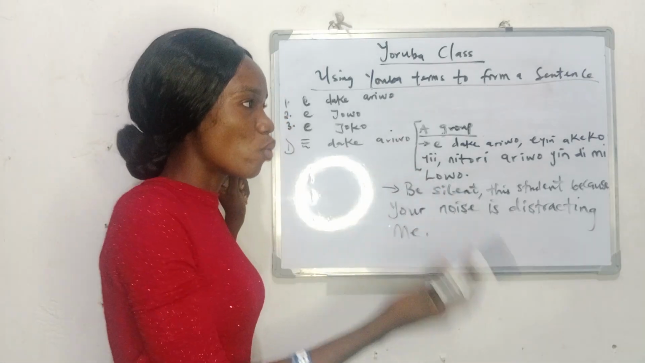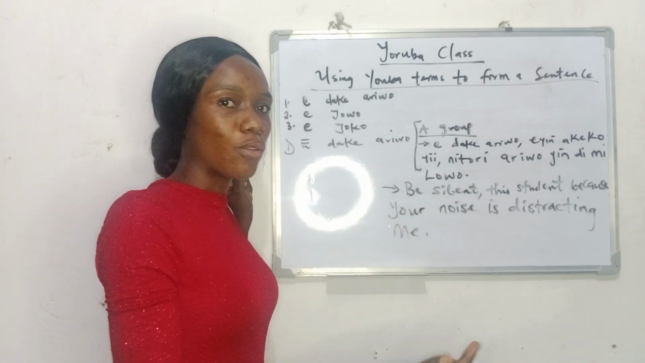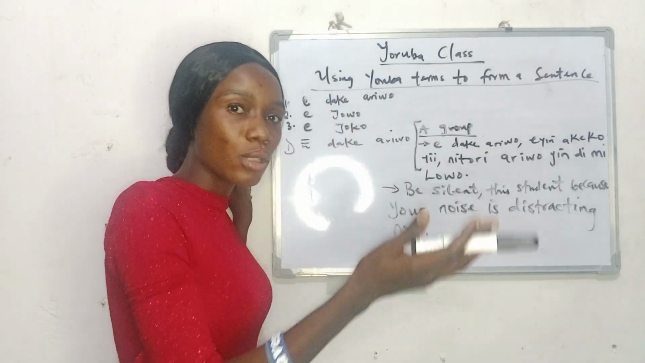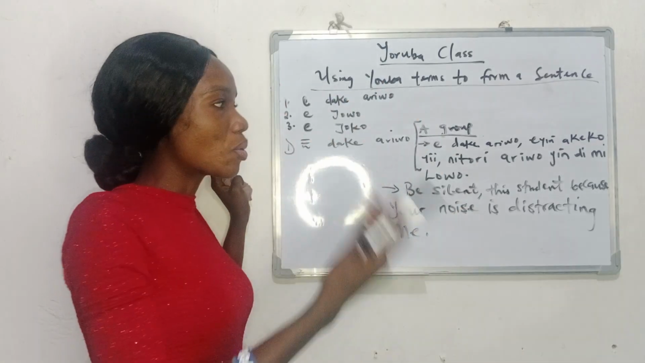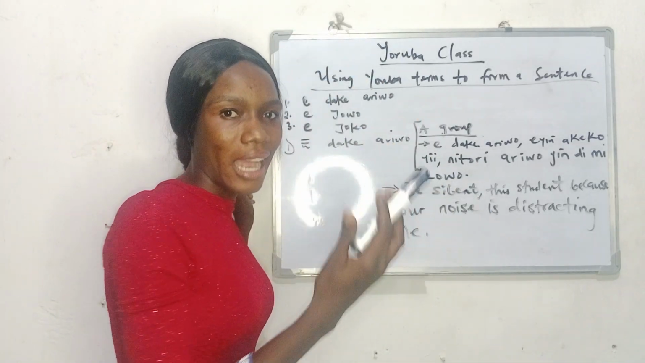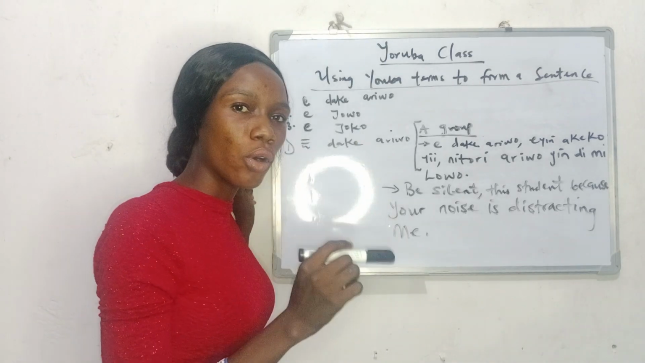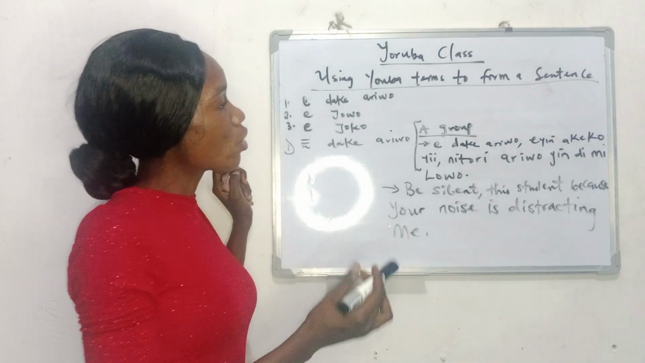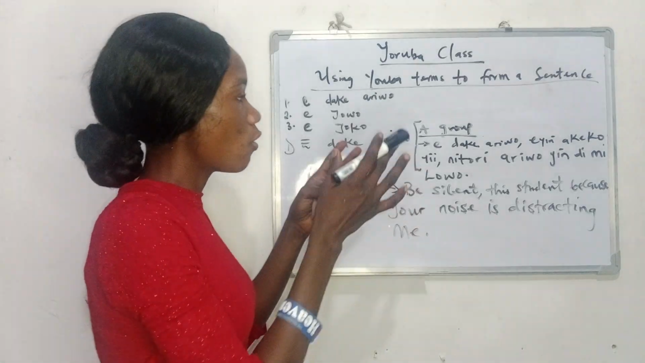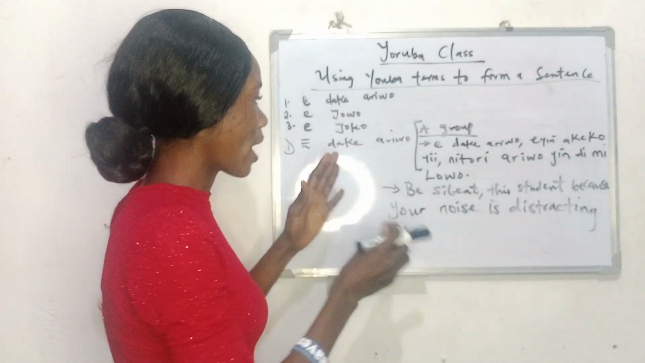So ẹ dákẹ́ ariwo, you can actually say it also in your place of work. Probably when there is a crowd, there's plenty of people, and you're trying to say ẹ dákẹ́ ariwo. So nítorí ariwo yín ó ń dí mi lọ́wọ́. Do we get it? Do we understand? So that is just a simple form of ẹ dákẹ́ ariwo.